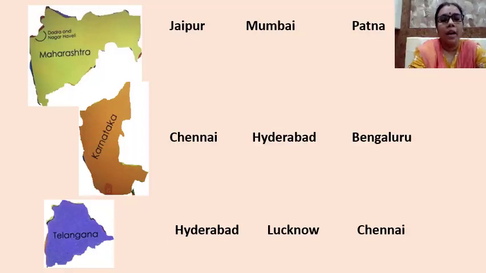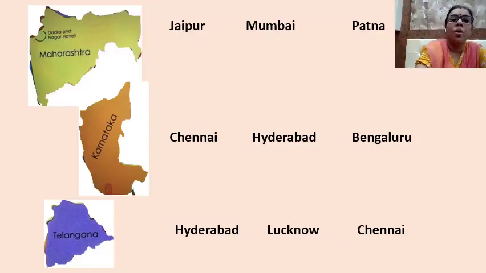On the left hand side you can see pictures of states, and on the right hand side capitals are given. You have to identify the correct capital by circling it. Now see the first state. Which state is this? Maharashtra, our state where we live. What is the capital of Maharashtra? The capital of Maharashtra is Mumbai. So you have to circle it.